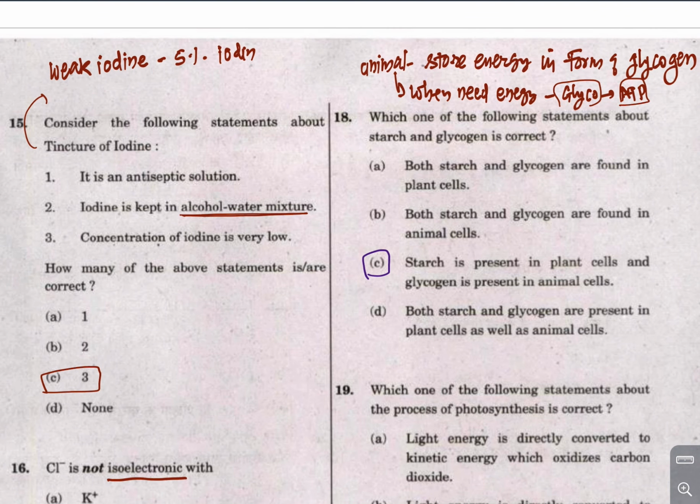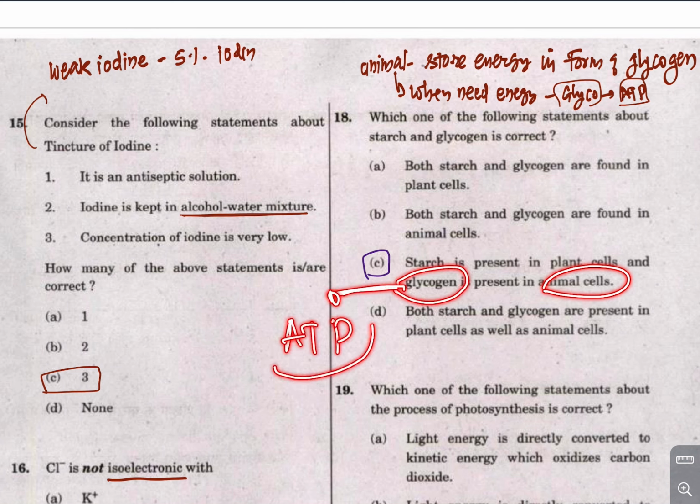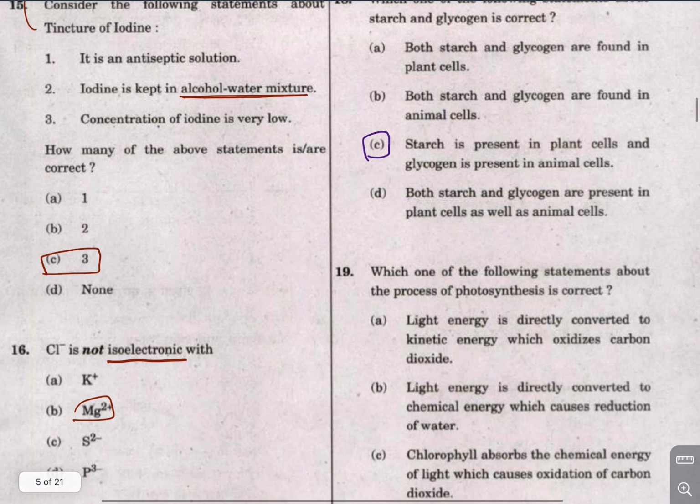Now plant cells store energy in terms of starch. Animal cells store energy in terms of glycogen. Now this glycogen is converted into ATP whenever there is a need of energy, so remember this.